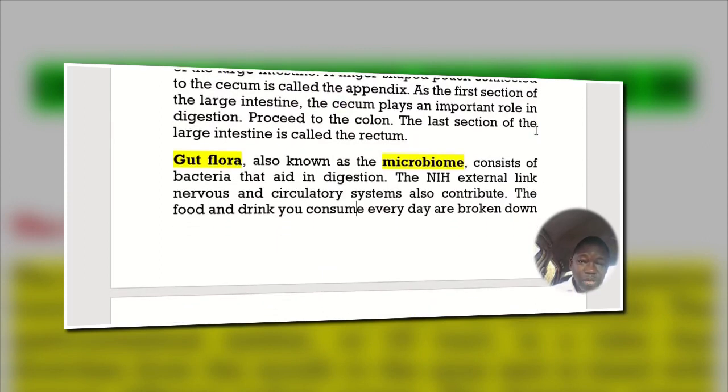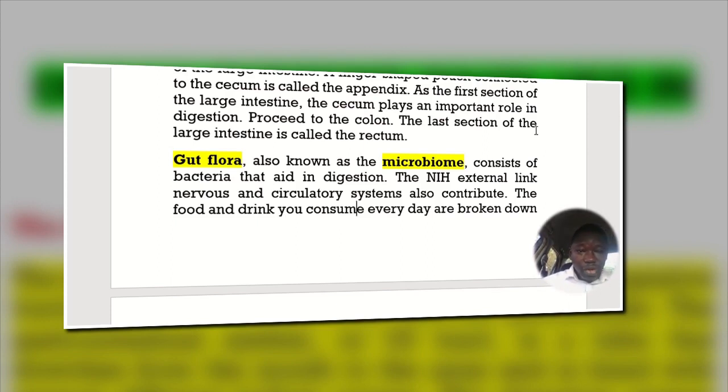A finger-shaped pouch connected to the cecum is called the appendix. As the first section of the large intestine, the cecum plays an important role in digestion. Proceed to the colon. The last section of the large intestine is called the rectum.